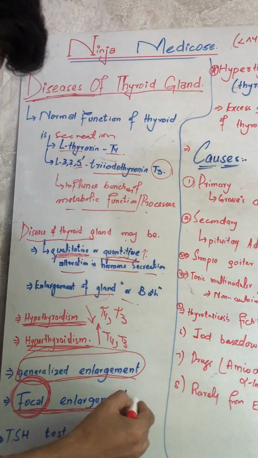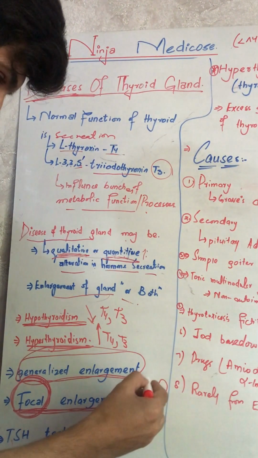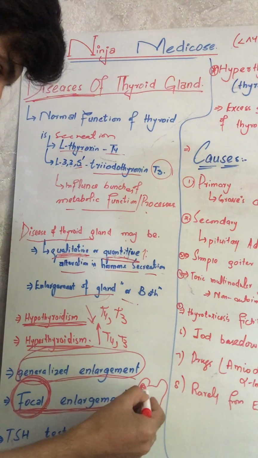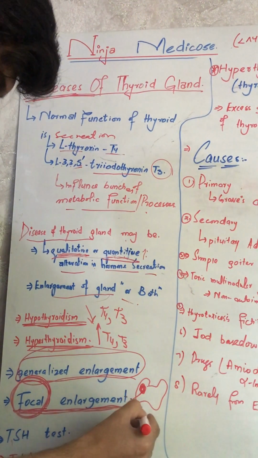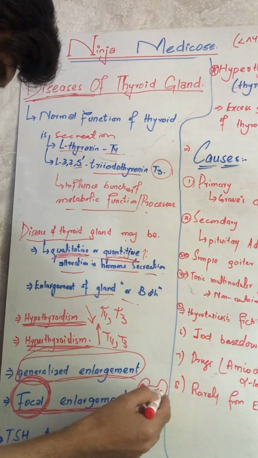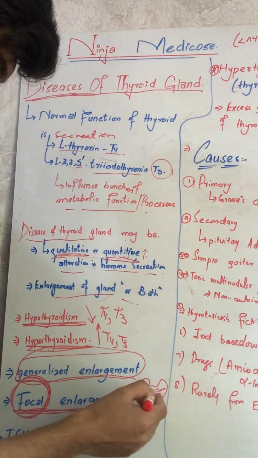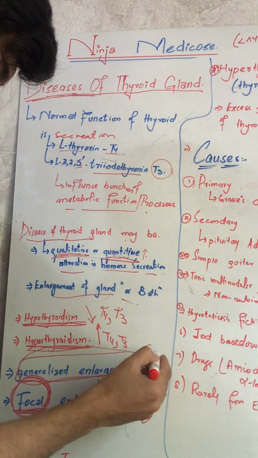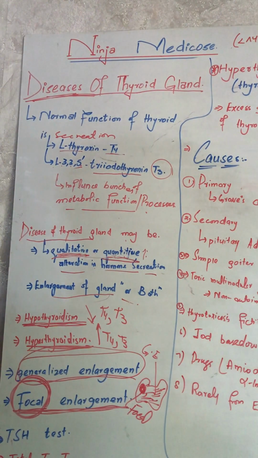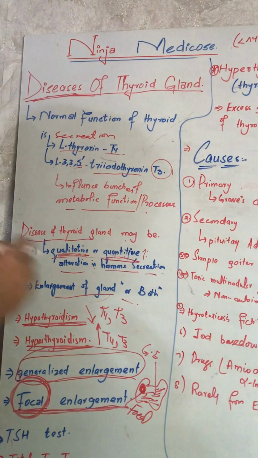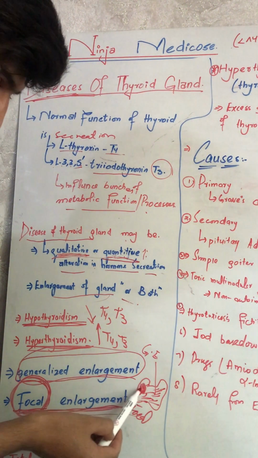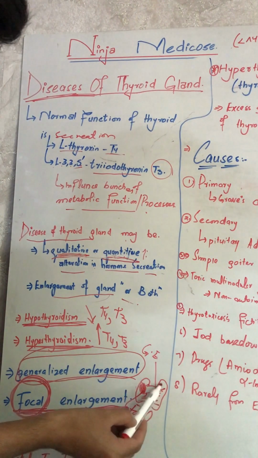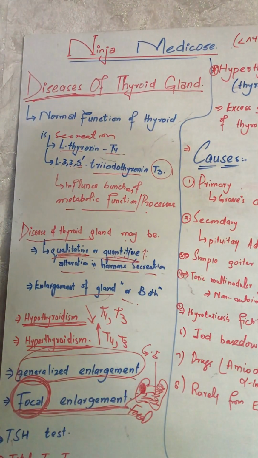So that is called the focal enlargement. For example, we have this gland and here is the problem, so this is focal. And when we have a problem in the whole thyroid gland, in all the lobes, that is called generalized enlargement. So this is the difference: in generalized enlargement the whole thyroid gland will be affected, and in focal enlargement only one portion or one focus will be affected. Maybe this or this can be affected.